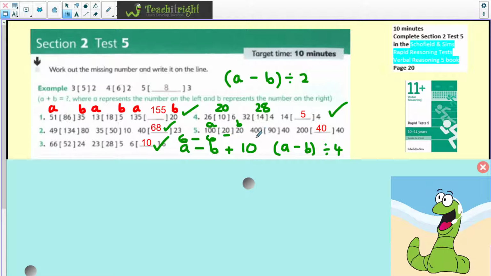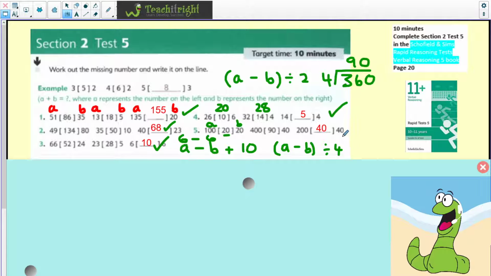So let's check that it works over here. So we've got 400 take away 40. That gives you 360. Now 360 divided by 4. Now you could do this as you probably know your times tables, but 4's into 36 or 360. That's going to give me 90.